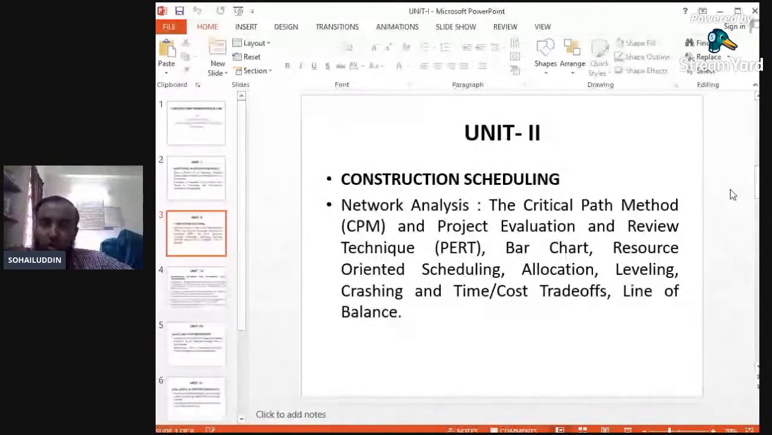So there are two methods in order to complete the project and draw the network: the critical path method and the project evaluation and review technique. These two methods are very important. Next, the method is the bar chart.